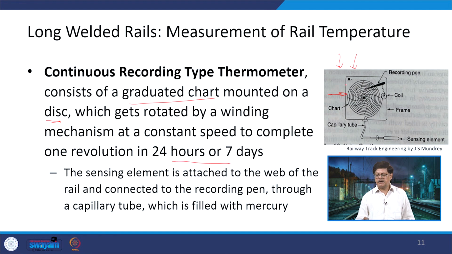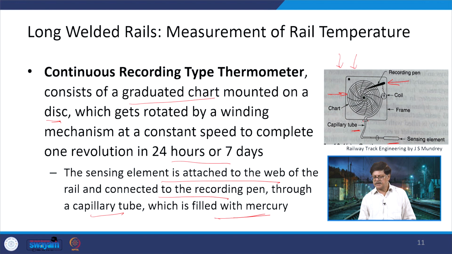This particular disc is going to rotate, and at the same time there is a recording pen on the top here, connected through a capillary tube to a sensing element, and this sensing element we are going to connect with the rail. The sensing element is attached to the web of the rail and connected to the recording pen through a capillary tube which is filled with mercury.